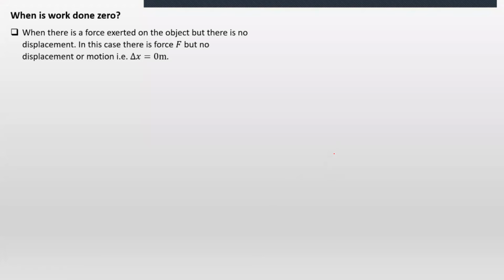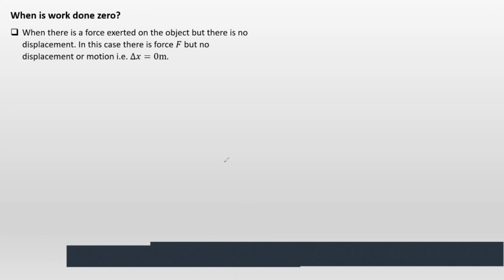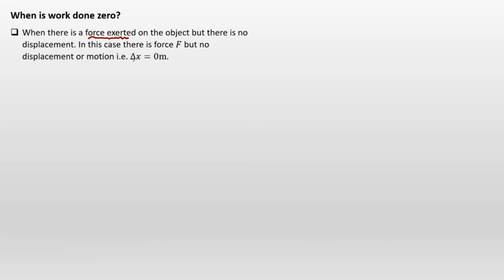Let's go further. Now, under the scenarios that we've spoken about, I want us to go on further and clarify the conditions when work done is 0. Now, when work done is 0, it happens when there is a force, but there is no displacement. So the force is acting on the object, but there is no displacement. I see that force is available, but there is no motion, no displacement.